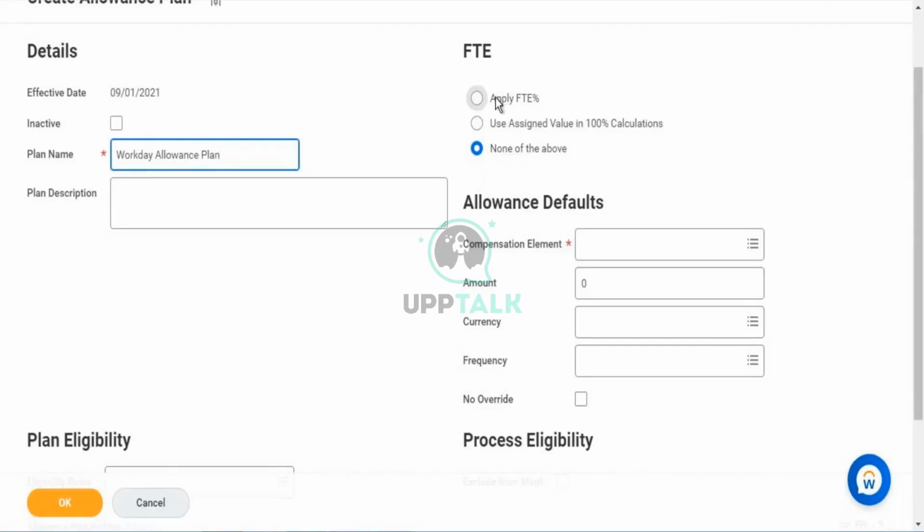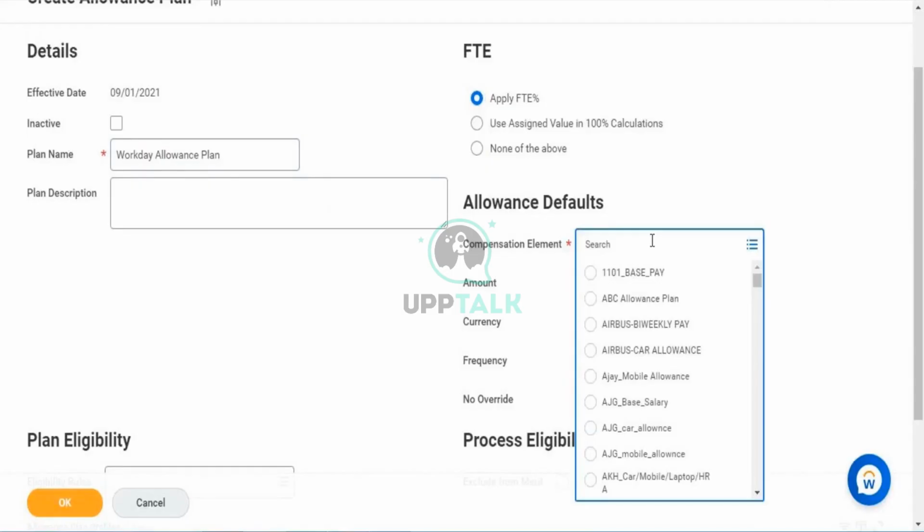Here also you have the same options that we have seen here. Let's compensate. The element would be different. Here we'll be selecting allowance.